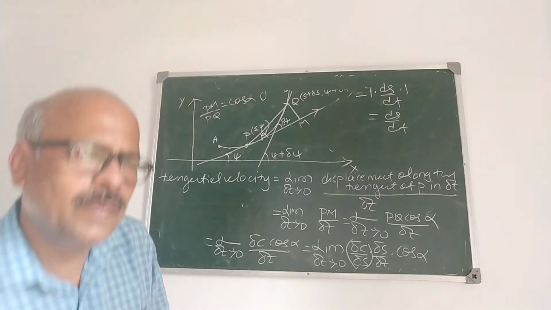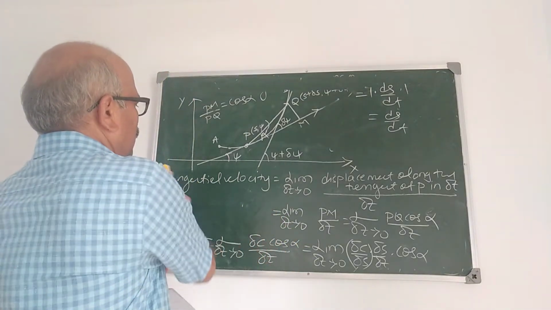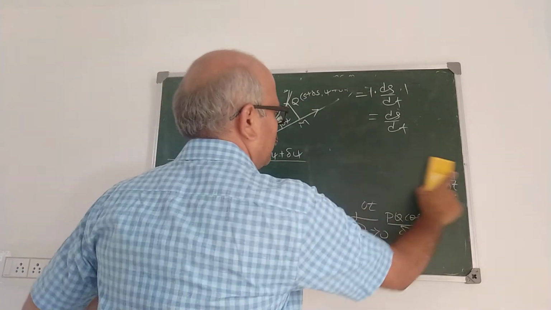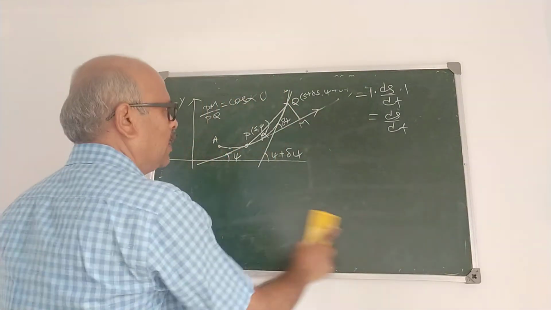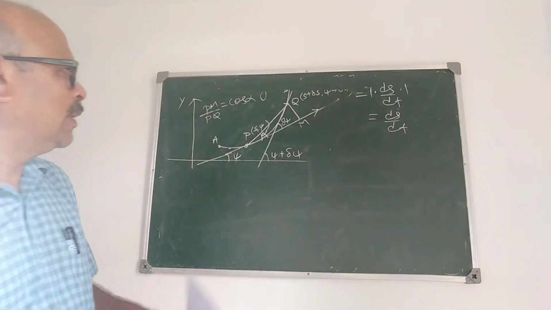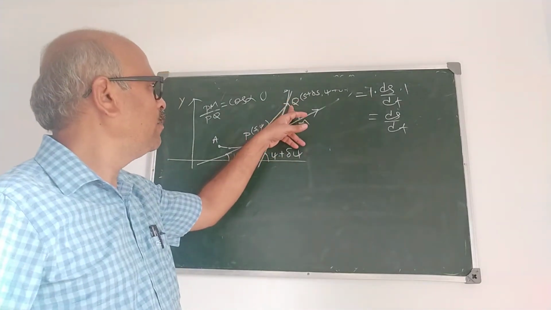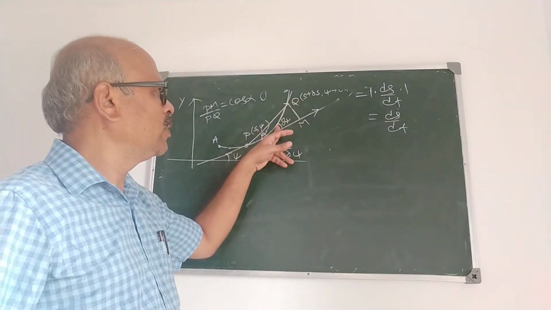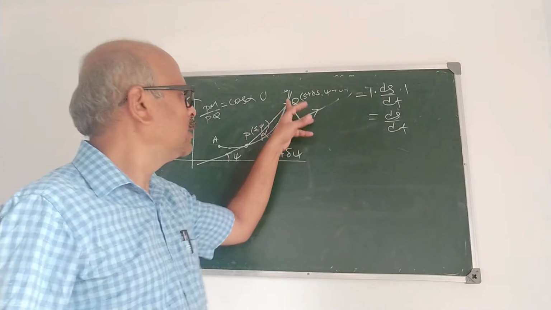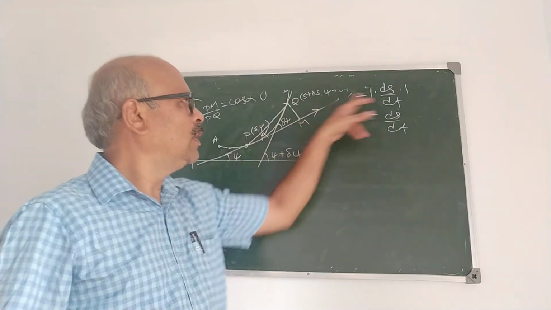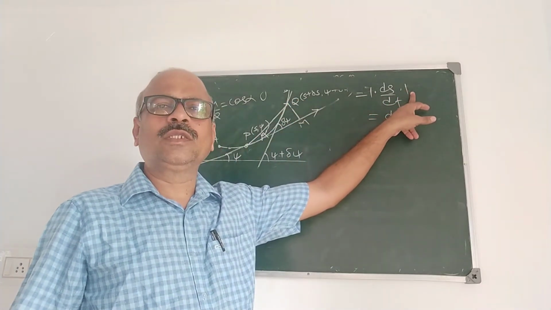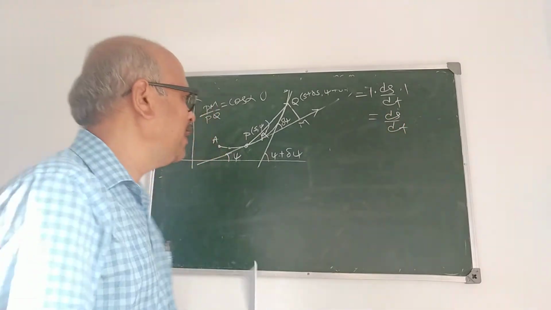Now, normal velocity. See, we have used this result here. Chord PQ upon arc PQ becomes 1, and as Q tends to P along the curve, that alpha becomes 0 and cos 0 is 1. So we have ds by dt.